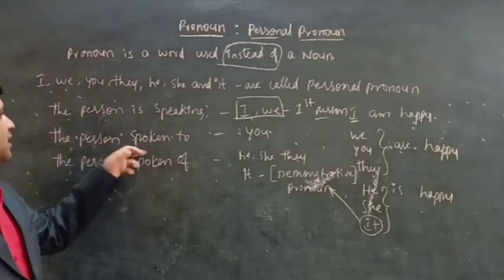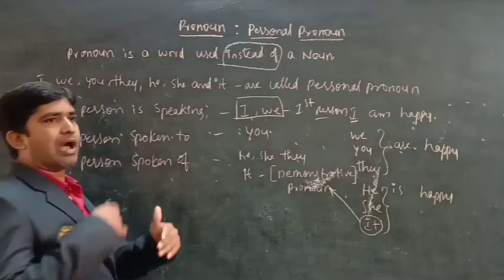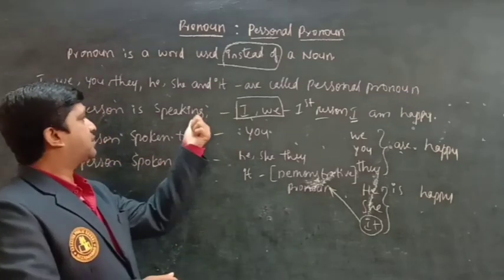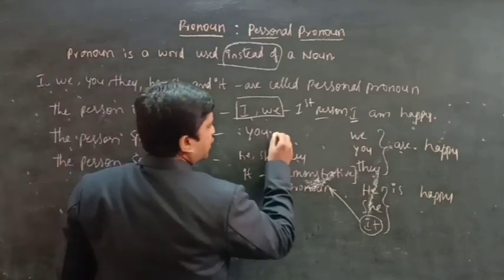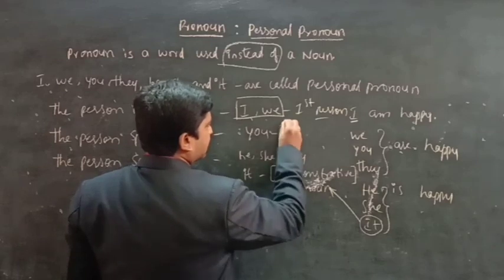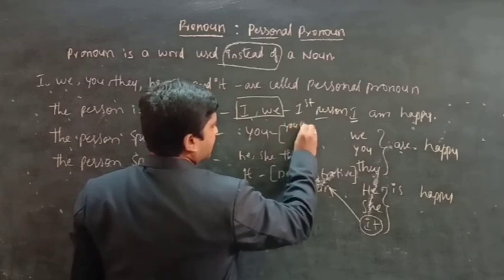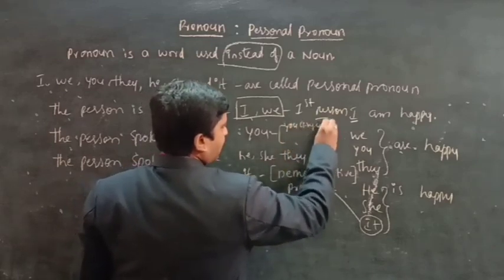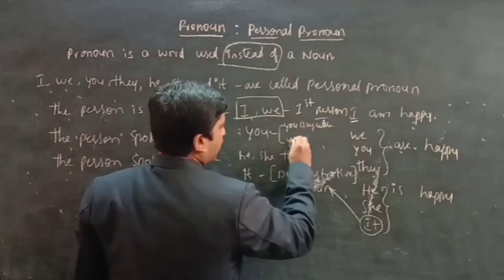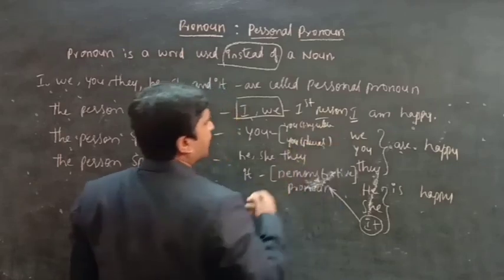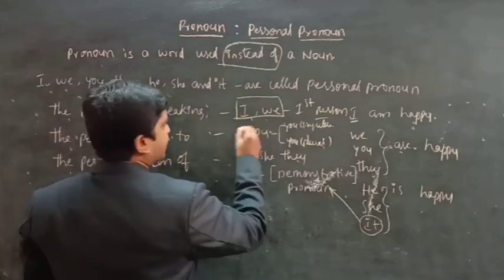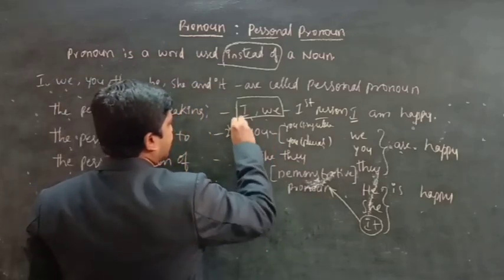And the person spoken to, opposite to the person who is speaking, we call you. Here the you is the same in singular and plural, and we call it a second person.